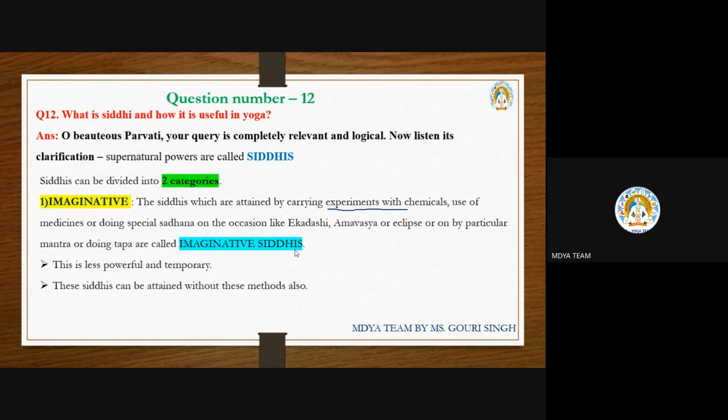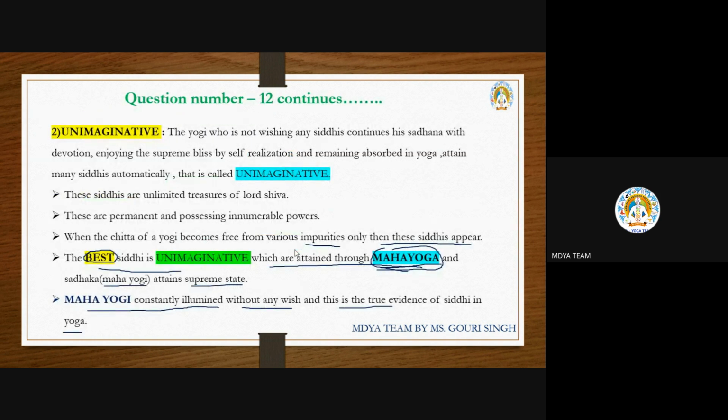But whenever you go through the yoga path, automatically some siddhi will be there with that yogi. That is called unimaginative, which is also a hurdle for the yoga path, because if one enjoys those siddhis, he becomes distracted from his path. His goal is not unimaginative siddhis.